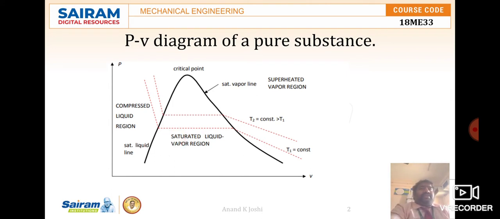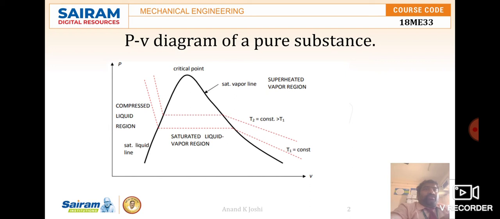During the phase change process, pressure and temperature are not independent properties: saturation temperature is a function of saturation pressure. Here we have the critical point. What is the critical point? It is the point at which the liquid and vapor phases are not distinguishable.